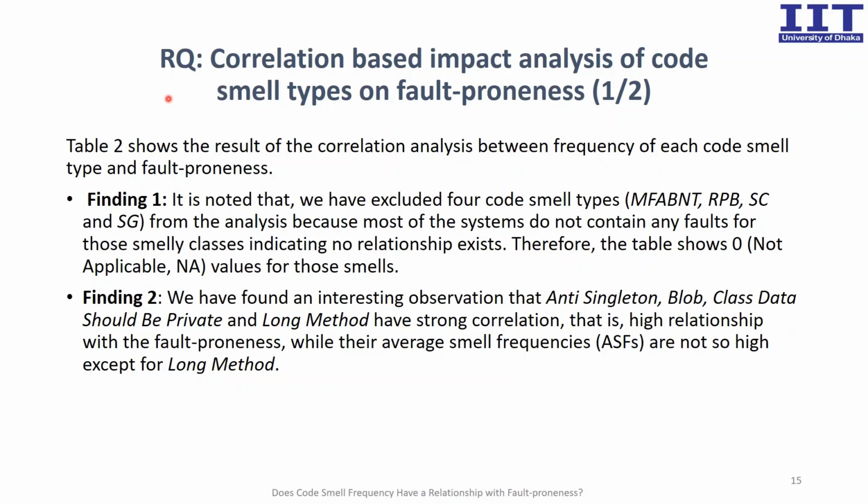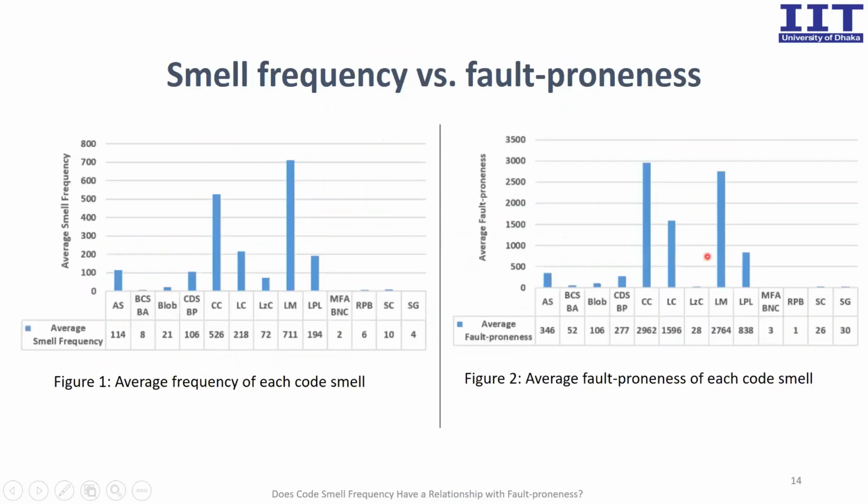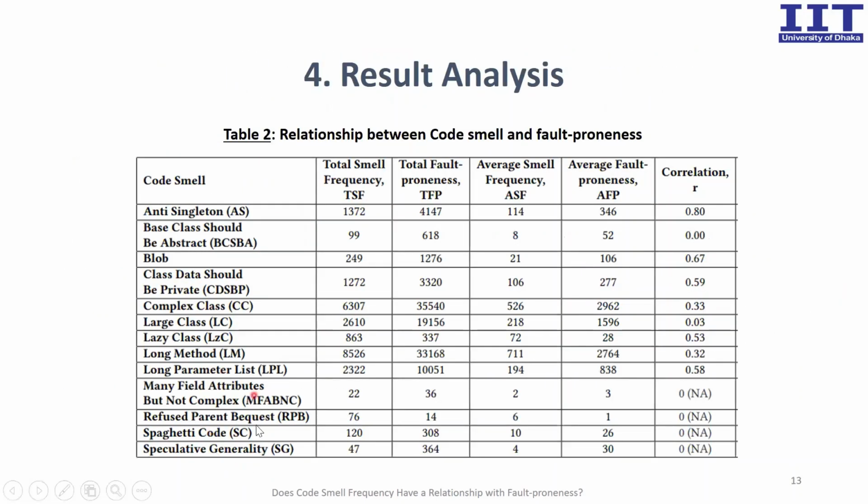The research question: correlation based impact analysis of code smell types on fault-proneness. The earlier table, that is Table 2, shows the result of the correlation analysis between frequency of each code smell type and fault-proneness. The findings will be discussed here. First finding: we have excluded 4 code smell types from the analysis because most of the systems do not contain any faults for those smelly classes, indicating no relationship exists. Therefore, the table shows not applicable values for those smells, right? So the last 4 code smell types show not applicable values here.